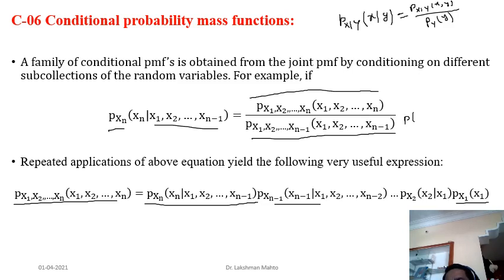If you have two events A and B, how can we find the probability of A intersection B? Suppose someone has already observed B first.